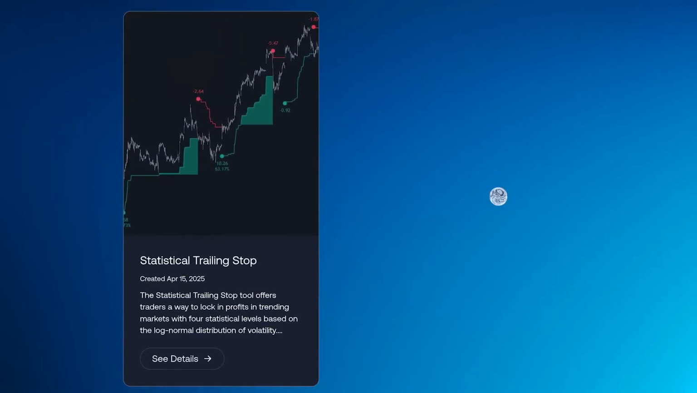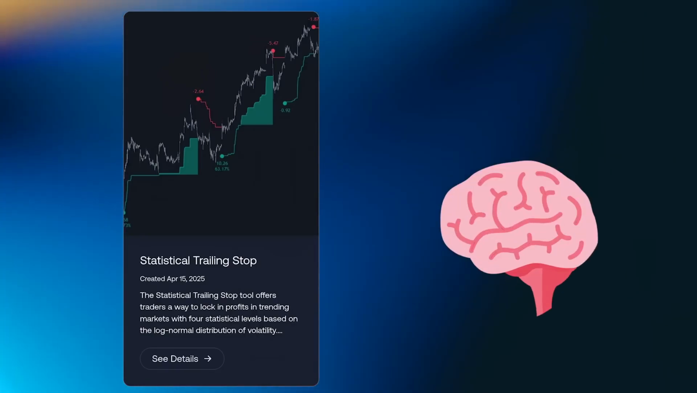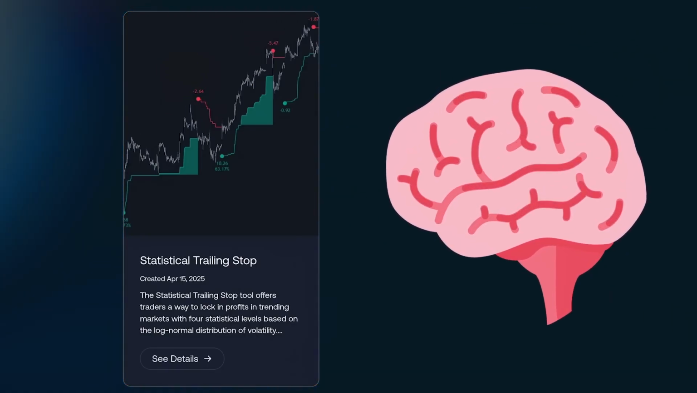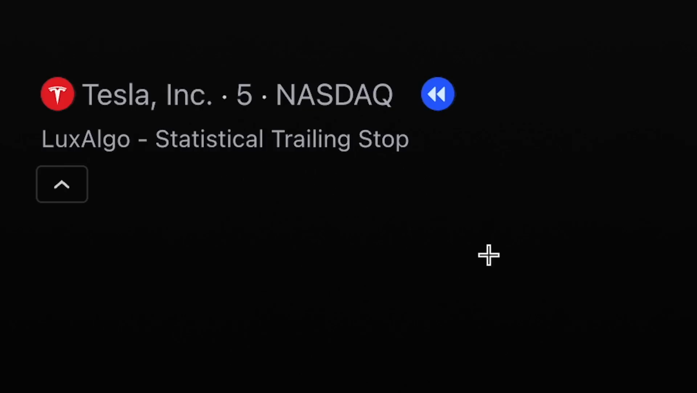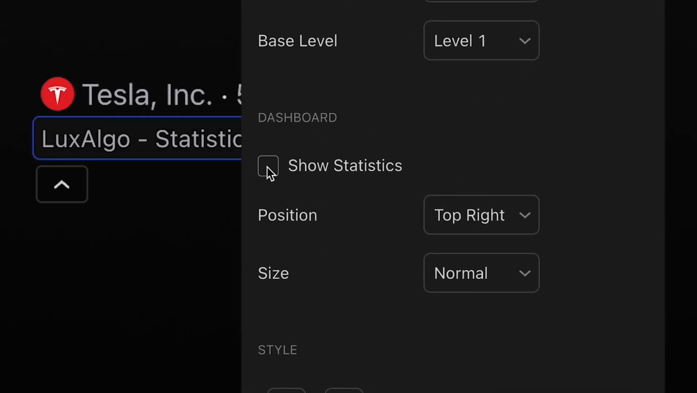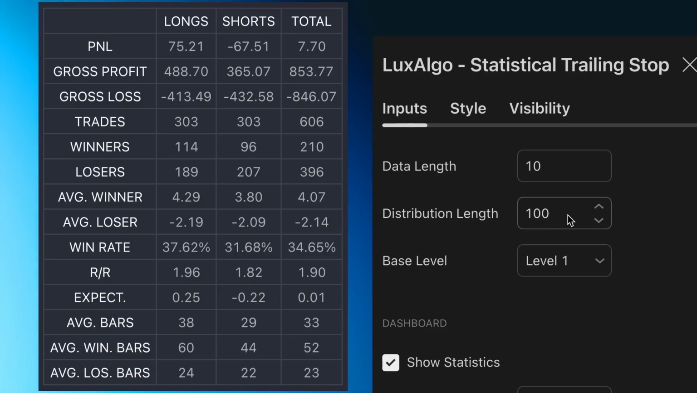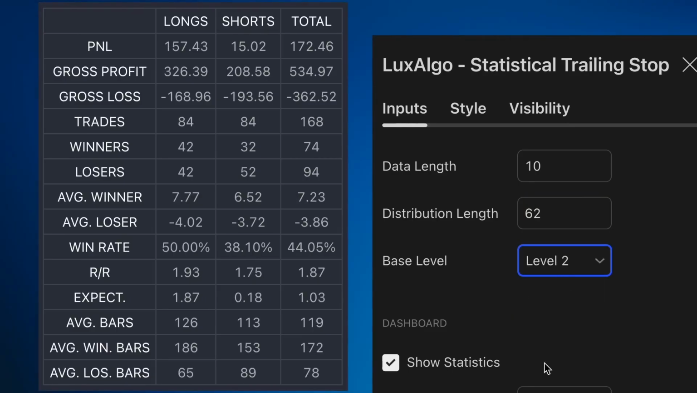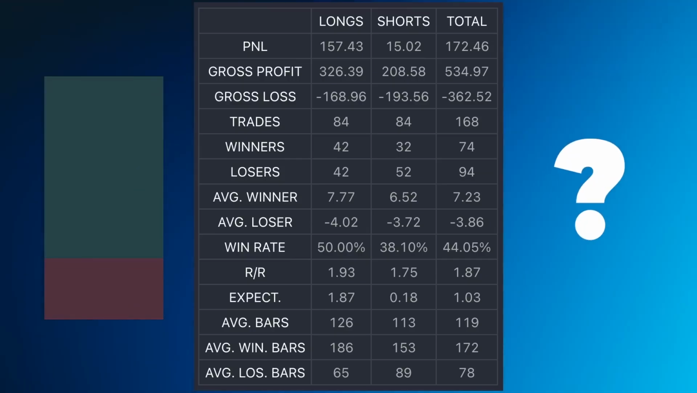As always, no indicator is a crystal ball, and the Statistical Trailing Stop is no exception. It's a powerful tool, but it should be used alongside your own analysis for the best results. No matter your trading style, one thing remains true. Every position should be protected with a stop loss. By integrating the Statistical Trailing Stop at the entry stage, you can enable the built-in dashboard to instantly view how the current stop settings have performed historically. This allows you to tweak your settings in real time, optimizing the trailing stop before you even enter the trade. Instead of relying on a fixed ATR-based stop or a guess, you're now making data-backed decisions, aligning your exits with actual market behavior and improving your overall timing.